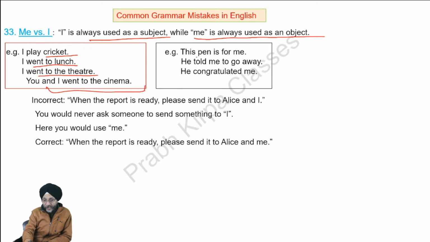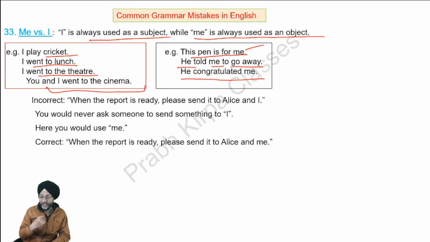Examples of me: this pen is for me, here me is the object. He told me to go away. He congratulated me. We will not say he congratulated I. He congratulated me. Me is the object. In place of an object, we have to use me.